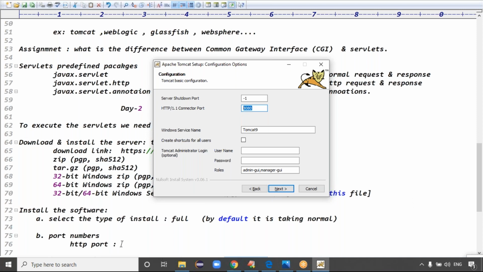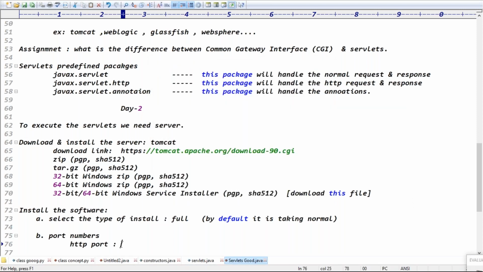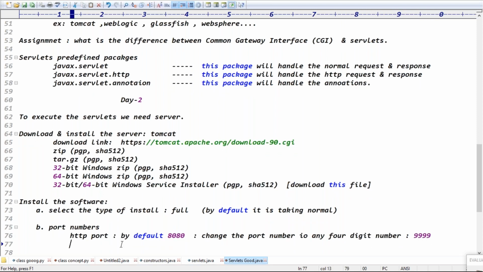HTTP port number by default is 8080. Change the port number to any four-digit number, guys, something like 9999. So that point is clear now. Yes, that point is clear.